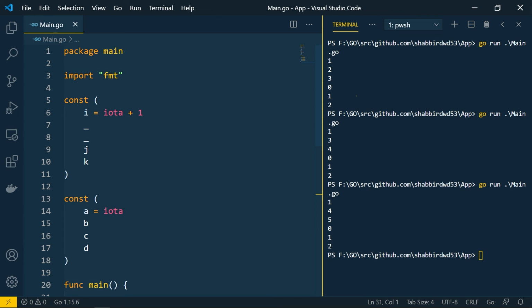If you have multiple constants available, you can group those constants within the constant block as well, and you can create multiple constant blocks based on the requirement, and you can group the similar kind of constants within those constant blocks. You can also use constants with the other variables as well, and you can do the operations on it. You can also create the enumerated constants using the iota special identifier, where it will increment the values within the constant block. So this is all about constants in Golang.